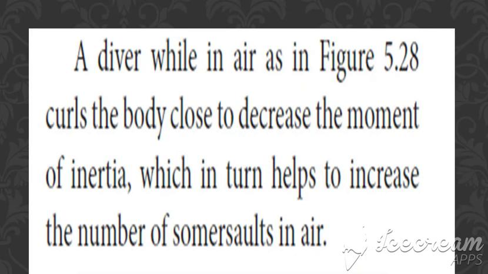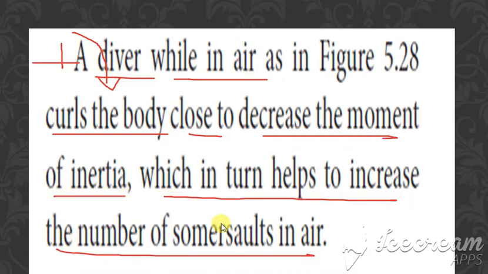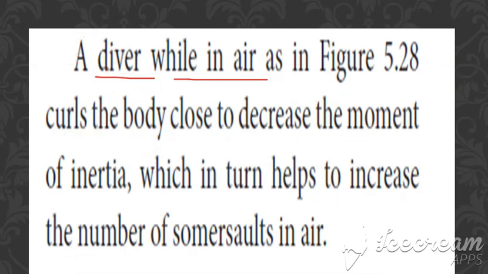The second example is a diver while in the air. When a man is diving, he curls the body close to decrease the moment of inertia, which in turn helps to increase the number of somersaults. When he is performing a somersault, he brings the body close. When he brings it close, he decreases the moment of inertia. When the moment of inertia decreases, the angular velocity increases. So he can spin to a larger extent, or perform a larger number of somersaults. This is the second example.